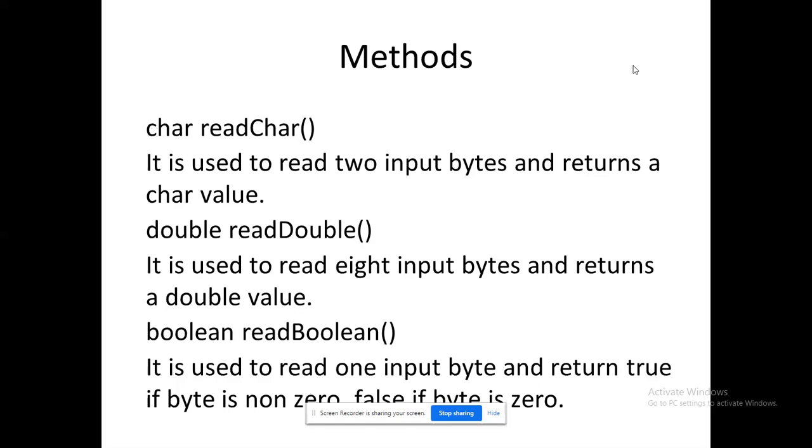See, when the classes increase from low level to high level, for filter input stream I don't have many sophisticated methods. For buffered input stream, I don't have sophisticated methods to use. But when I come to data input stream, from byte to bit to character, next I am going to work with the direct data type.